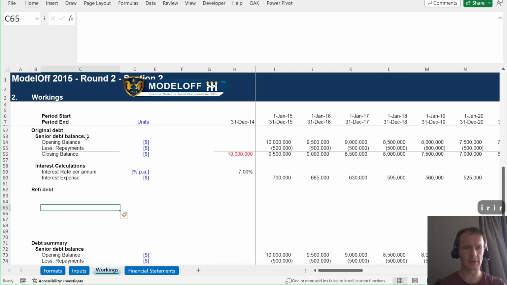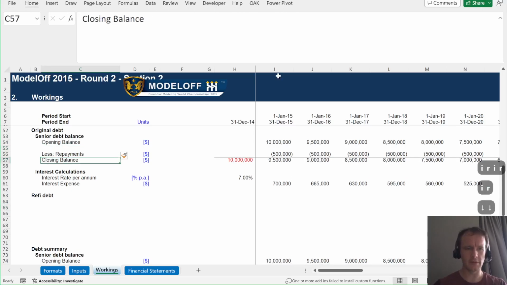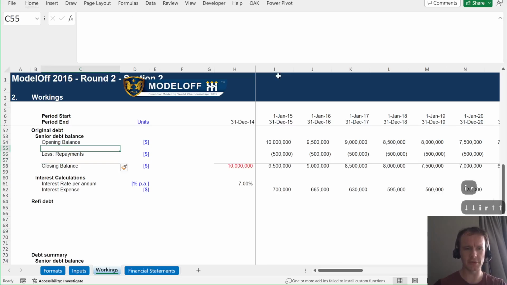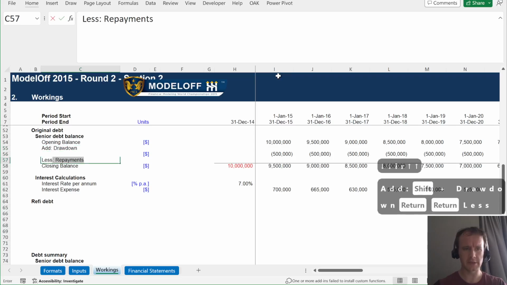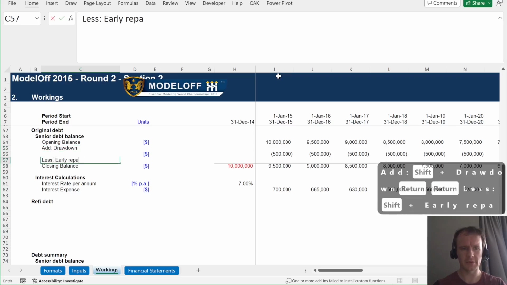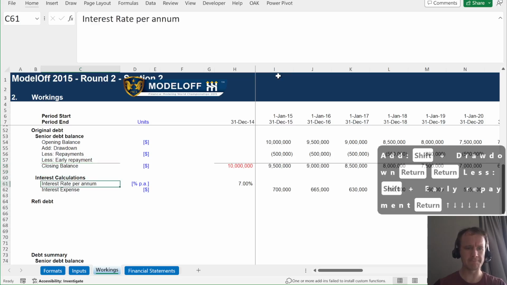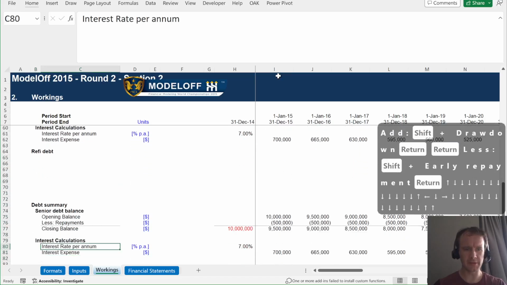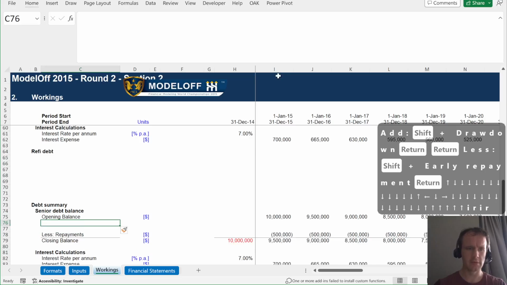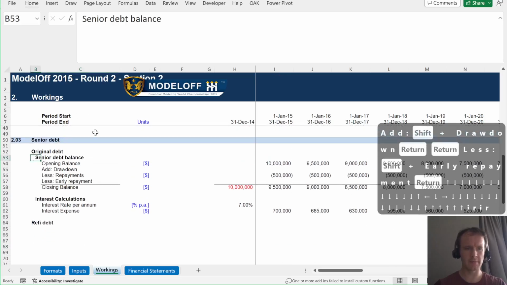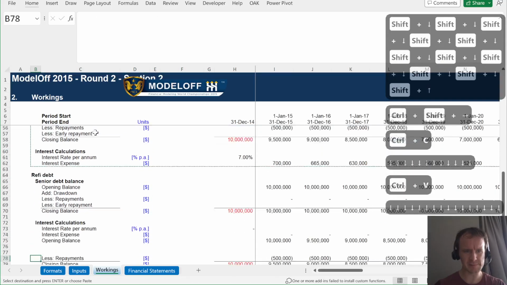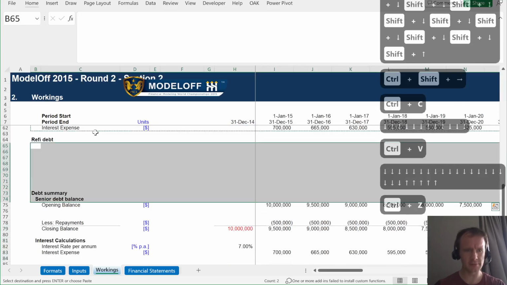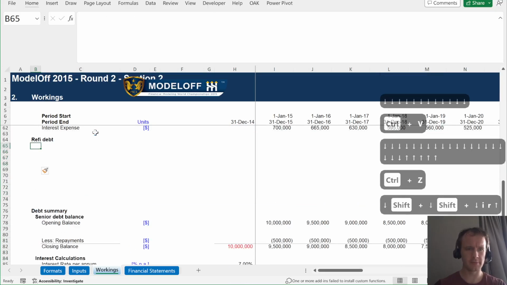Okay, so now we're going to have the refi debt. For simplicity, I'm just going to have the same structure in all of them. So I'm going to have add drawdown less early repayment, and then do the same thing down here. I have enough space for it. No, I have not. Okay, another couple of rows.